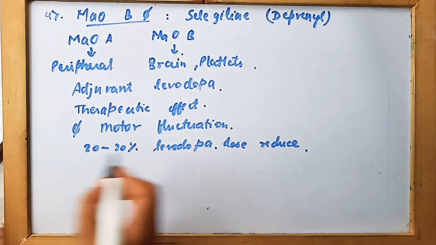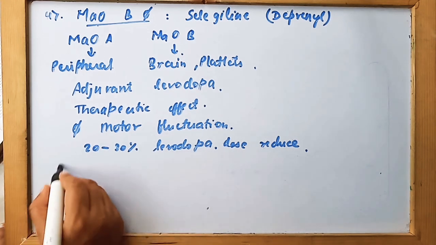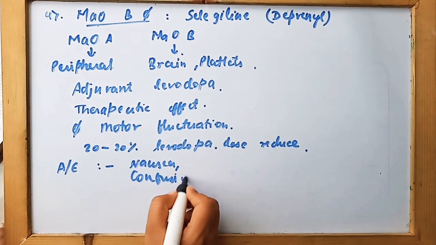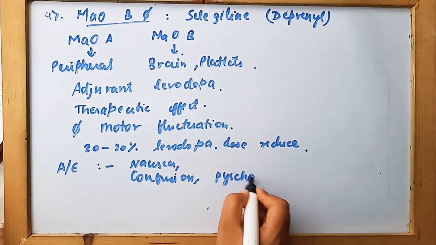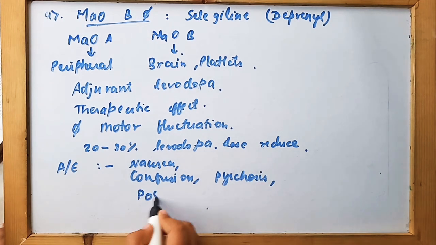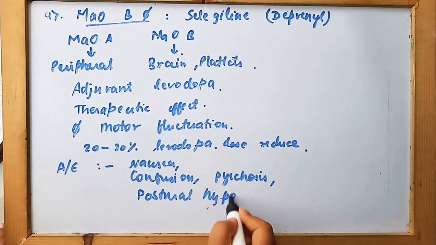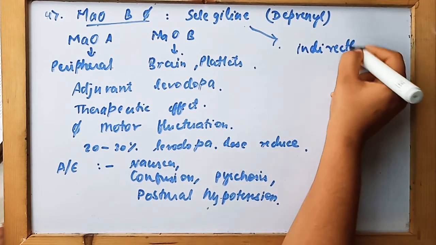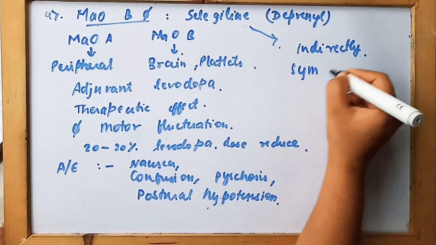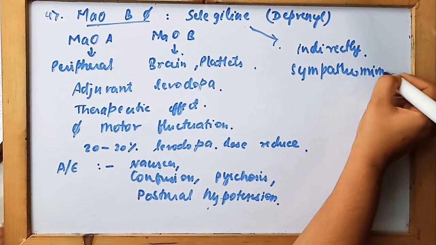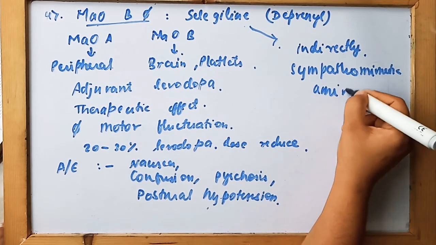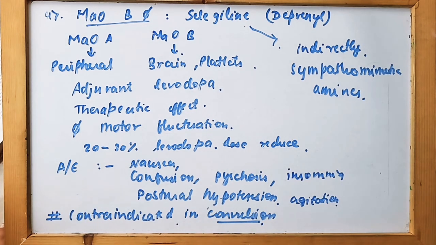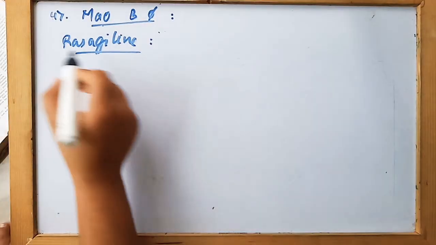But there are some problems associated with these MAO-B inhibitors also. Some of the adverse effects seen with these drugs are nausea, confusion, and in some cases psychosis, as well as postural hypotension, which can occur due to selegiline. Selegiline causes indirect activation of sympathomimetic amines, due to which various problems can arise, and some of these we have discussed over here. Convulsion patients.